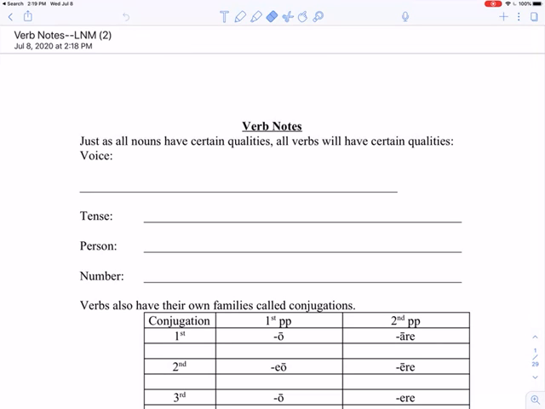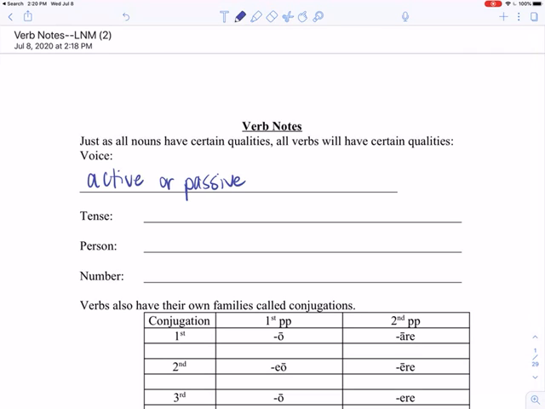So just like our nouns had specific qualities that they were always going to have, verbs are going to have some of the same things. Something that every verb will have. The first thing that your verbs are going to have is voice. What that means is active or passive. Right now, we're not going to be too concerned with voice. We will get into voice pretty quickly though, okay?